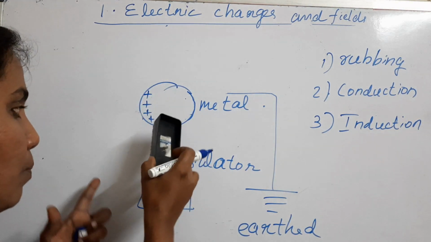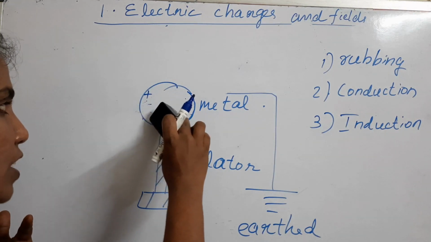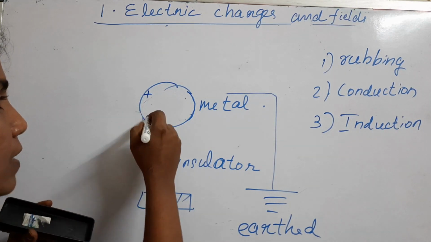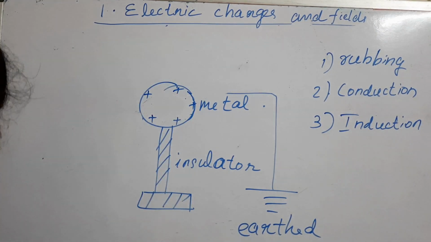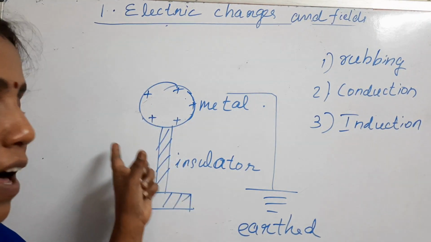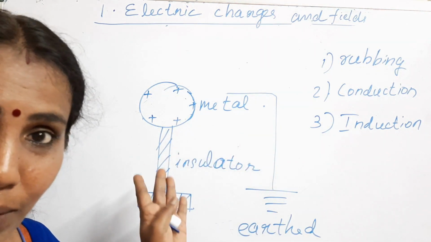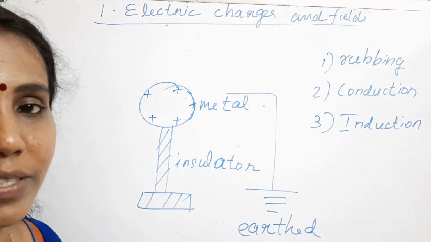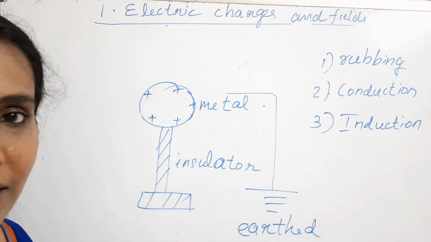The moment that negatively charged body is removed, the positive charge acquired by this sphere will get equally distributed over the surface. So you'll have a positively charged metallic sphere whose charge is uniformly distributed over the surface. So this is what we mean by charging by induction.